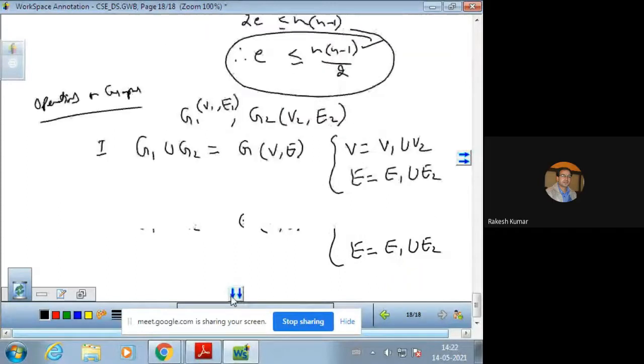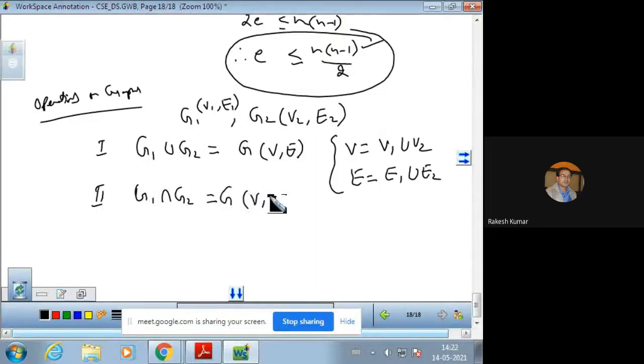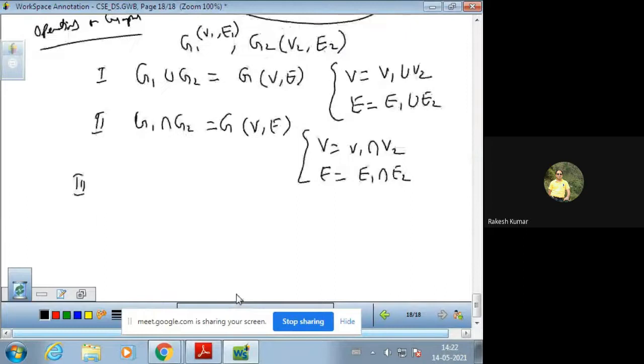If we can find the union, then we can find the intersection also. So G1 intersection G2 is a graph G having vertices V and edges E, where V is the intersection of V1 and V2, and E is the intersection of E1 and E2. So we can find the union of two graphs and the intersection of two graphs. The third one is important. Let G be a simple graph.